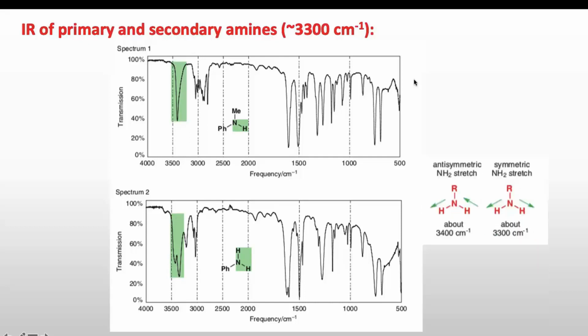So the reason is the symmetric as well as anti-symmetric stretching in case of primary amine, because it has two NH bonds, so they will stretch either symmetrically or asymmetrically. If they stretch asymmetrically, they will appear at a little higher energy or higher frequency than symmetric stretching. So that's why in case of primary amine we are seeing two peaks, and in case of secondary amine we see only one peak.